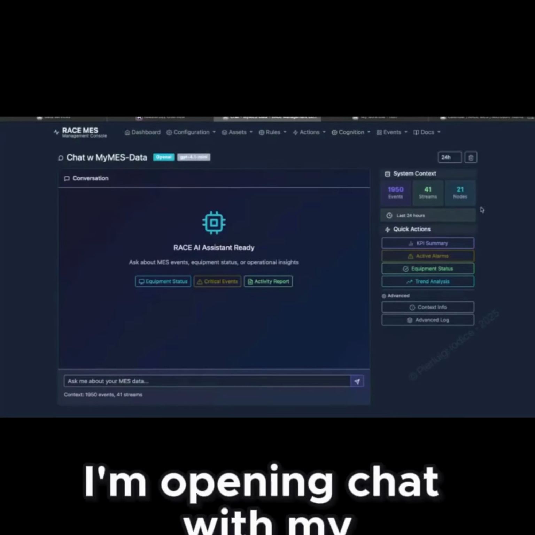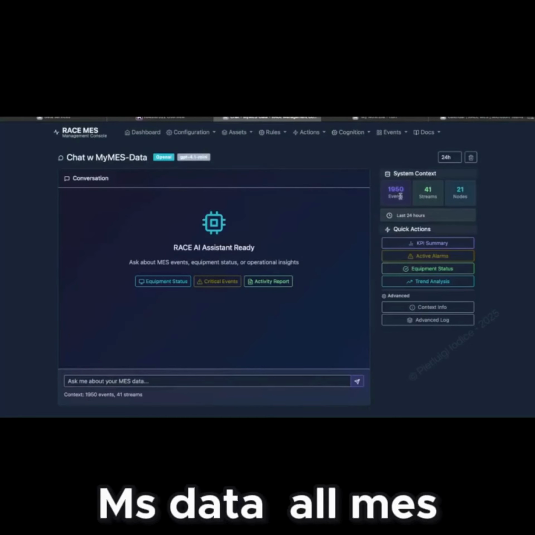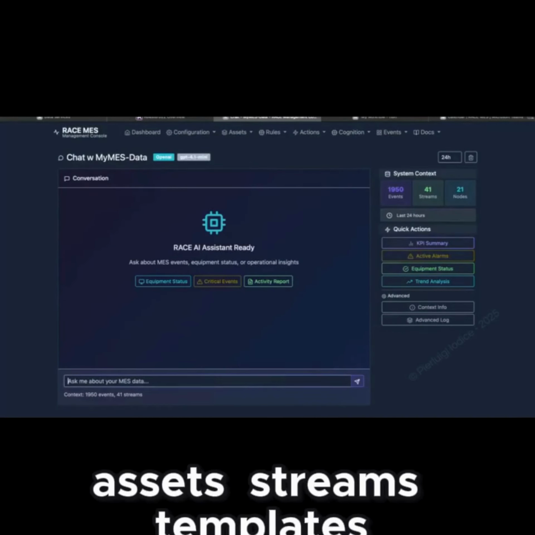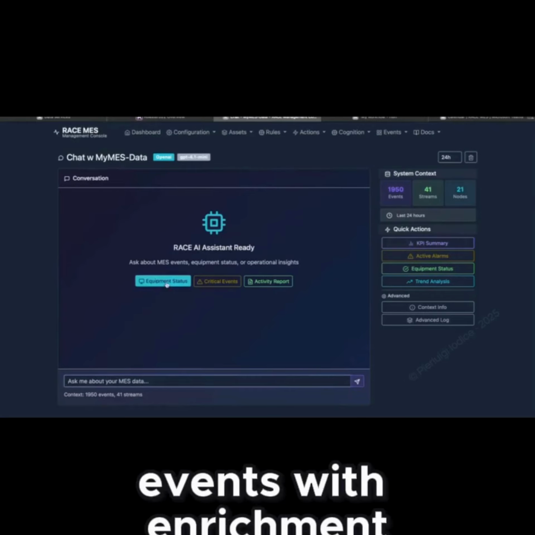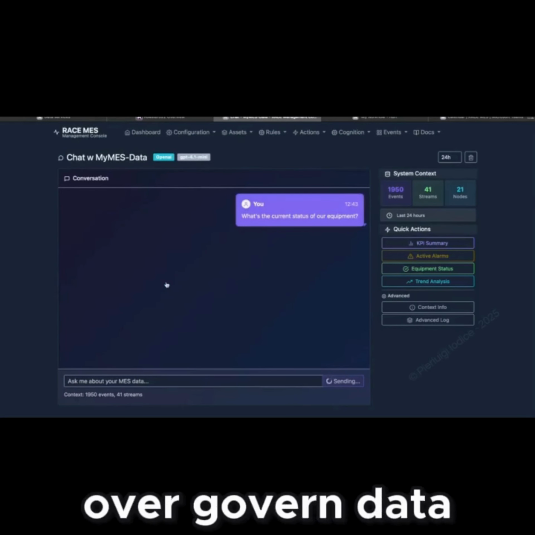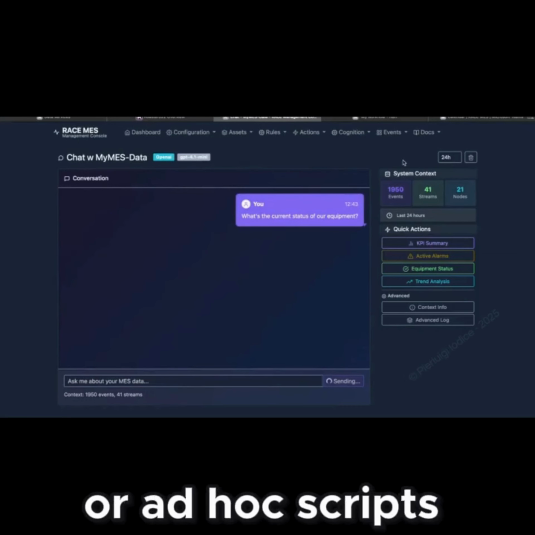I'm opening chat with my MES data. All MES facts are pre-serialized and AI-friendly: assets, streams, templates, instances, events with enrichment, and KPI snapshots, so the assistant can reason over governed data without SQL or ad hoc scripts.